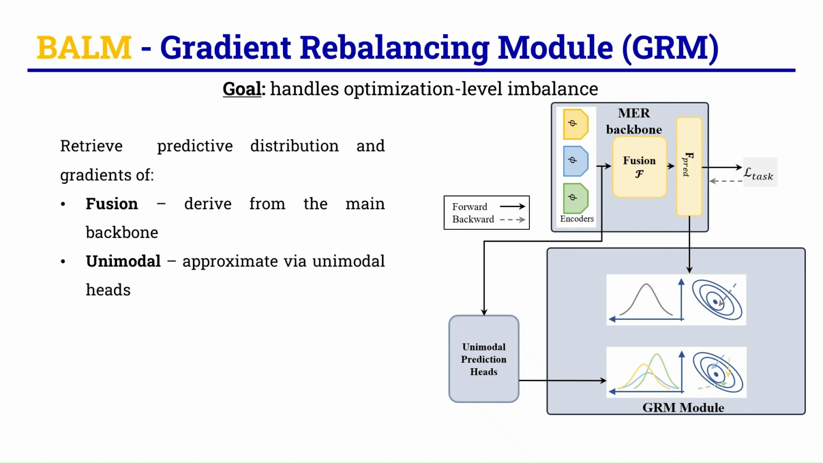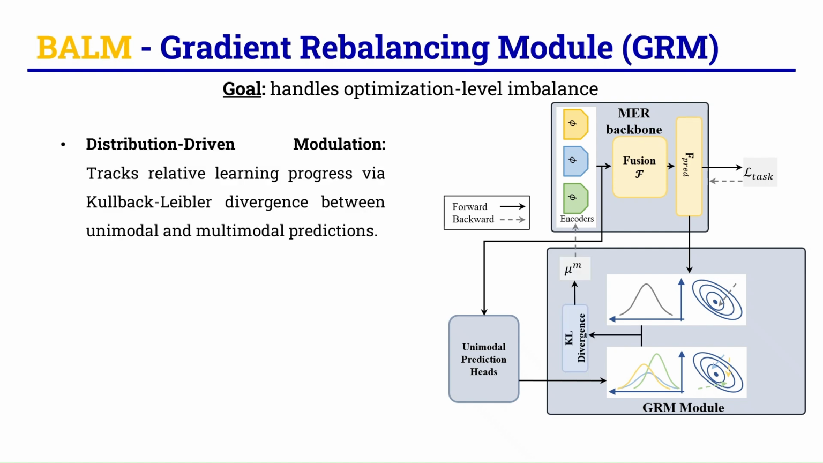For distribution-driven modulation, we use Kullback-Leibler divergence to track the relative distribution progress of each modality. A modality-specific distribution that shows a high Kullback-Leibler divergence to the main fusion distribution suggests its learning is being neglected and fails to align with global information. When this happens, its update is dynamically amplified via a supervision coefficient to bring it back on track.